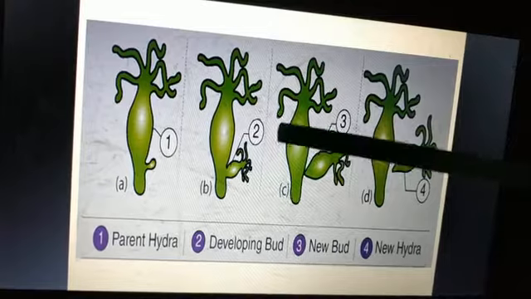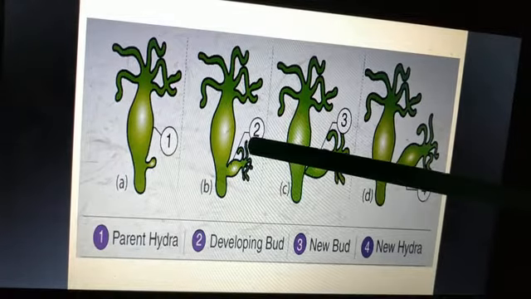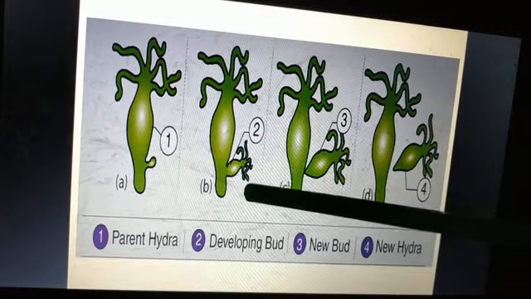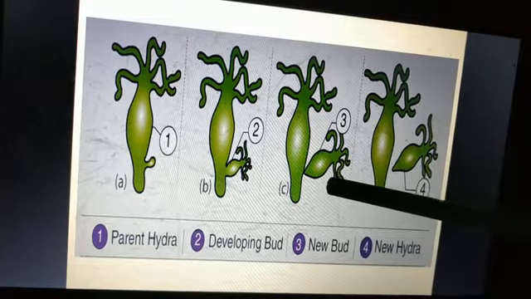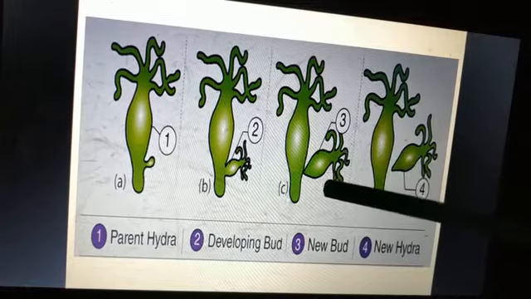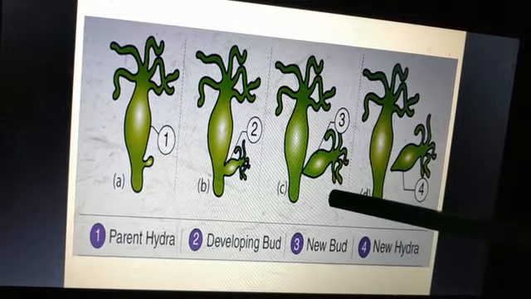In the next stage, the bud will develop. So you can see here developing buds in the next stage. Next, the bud will grow further. It will grow more. This outgrowth that is coming from the parent will develop more.